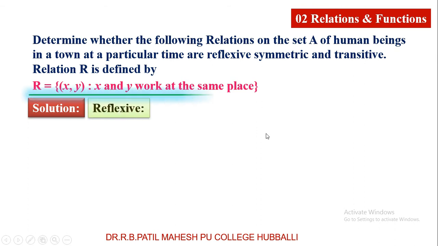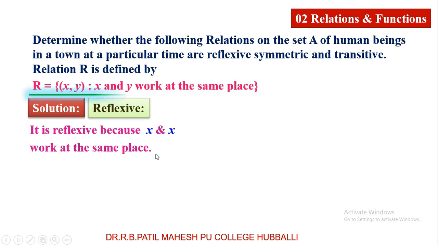First one, reflexive. Please make sure my relation is (x, y) such that x and y work at the same place. The relation is reflexive because x and x definitely work at the same place.